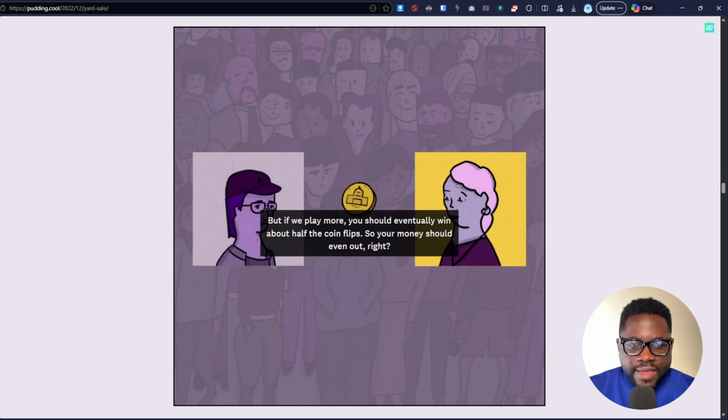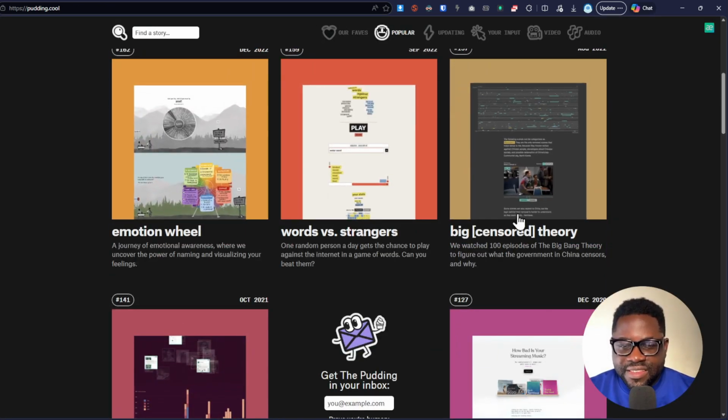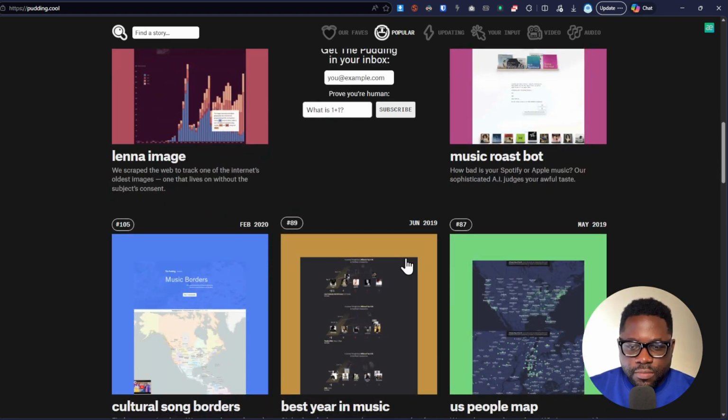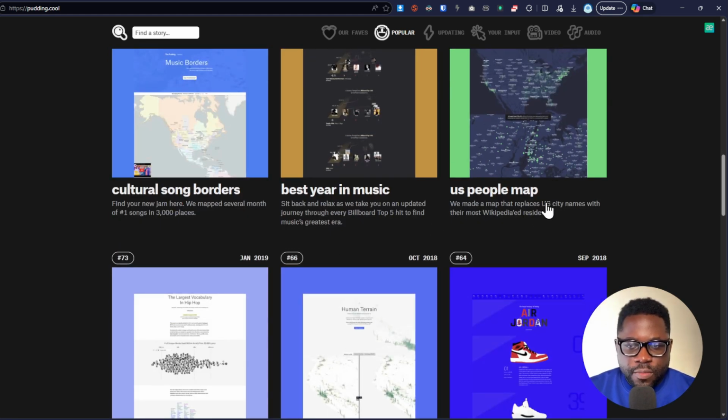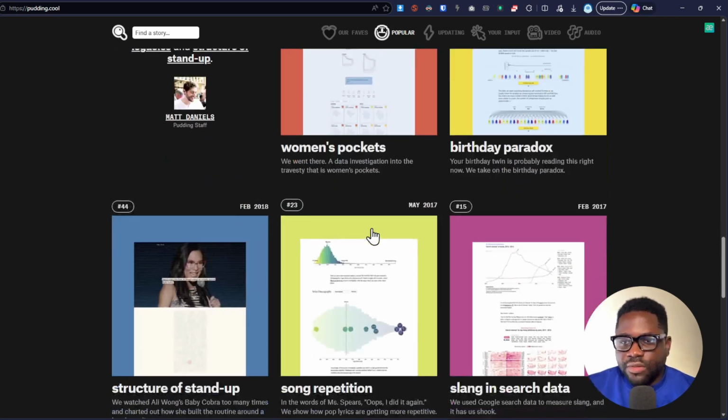And so this website, pudding.cool, really has all of these custom stories with some great animations. You can check them out and really go through the ones you like the most. So US people map, best year in music, cultural song borders. I would have preferred that the topics be better classified, right? Be on some kind of better classification, maybe scientific topics, maybe cultural topics, maybe music topics, that kind of classification.